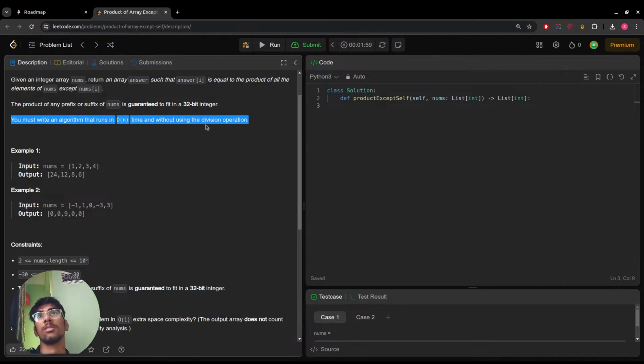Without using the division operation. I could take all of the multiples, but that would not work.